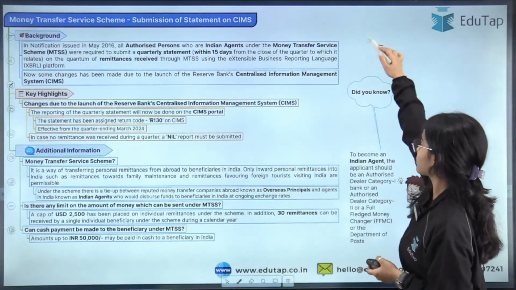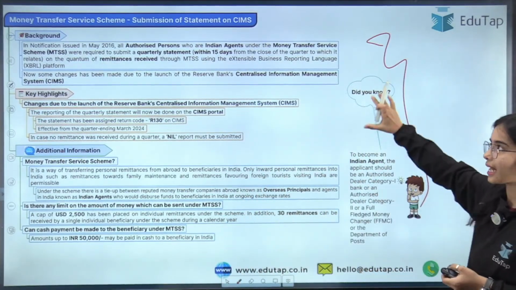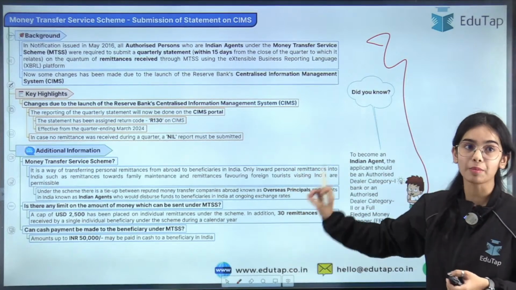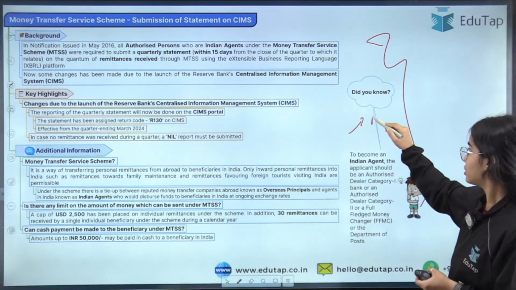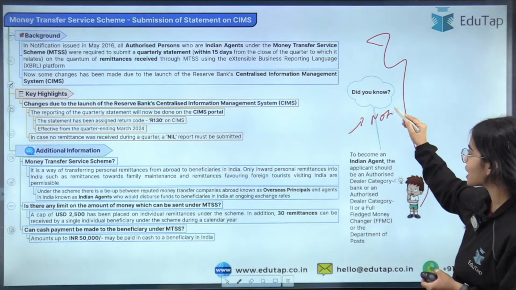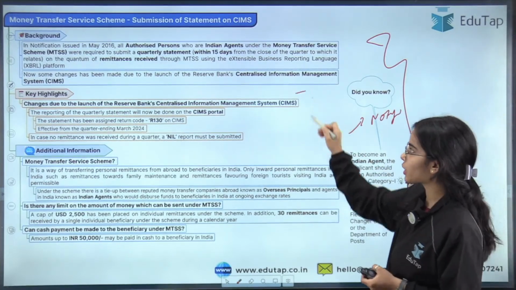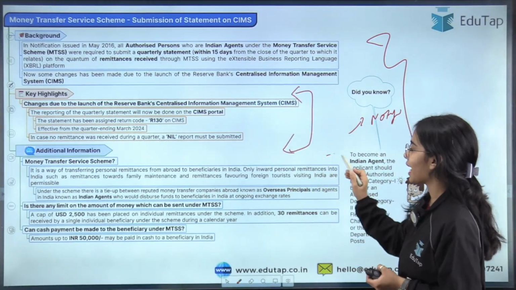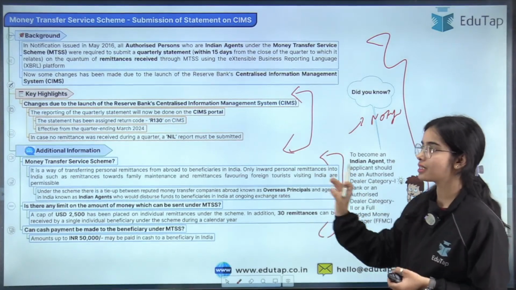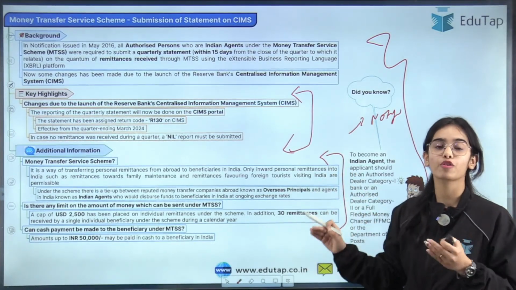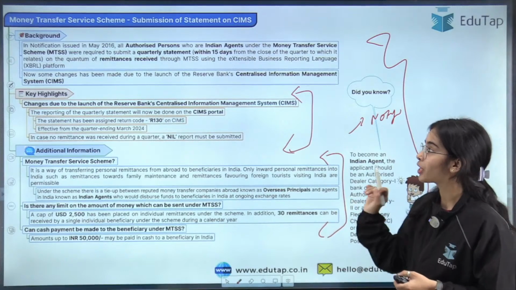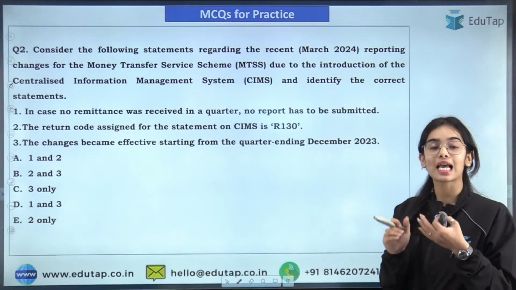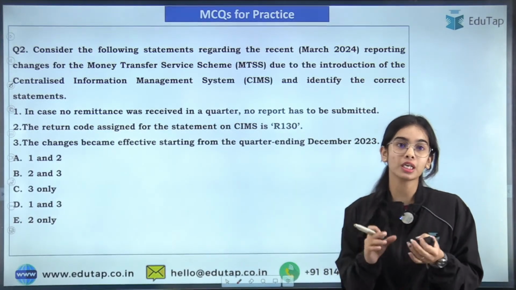So this is the way that has been in the RBI News tab. This is the way that the notification has been provided to you, that shows what are the changes that have happened, as well as the MTSS. Regarding the MTSS also, the important information has been provided to you. Okay, so now coming to the next question, that is actually about what the notification is regarding.